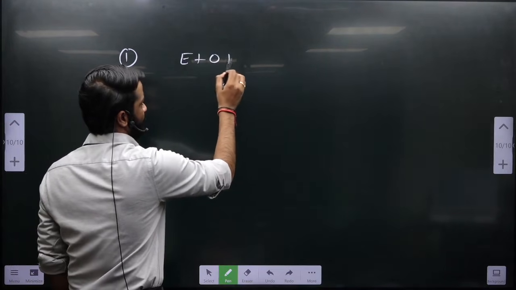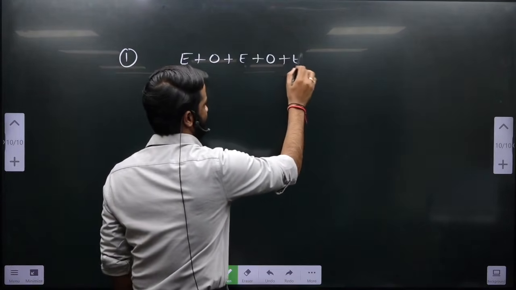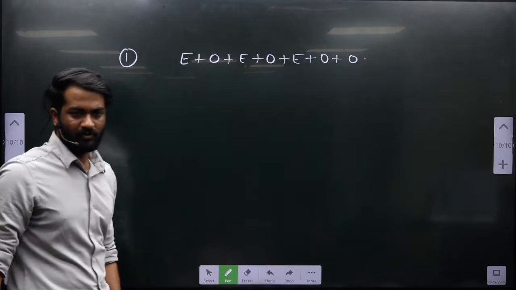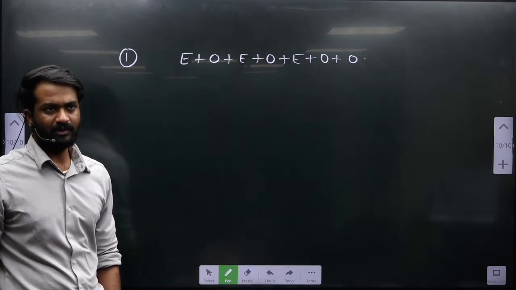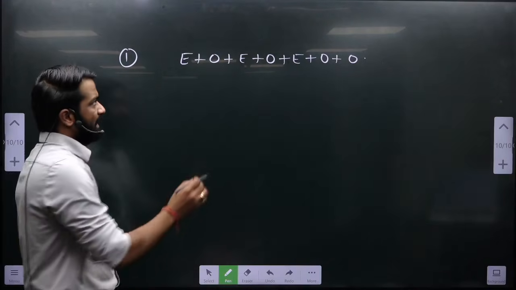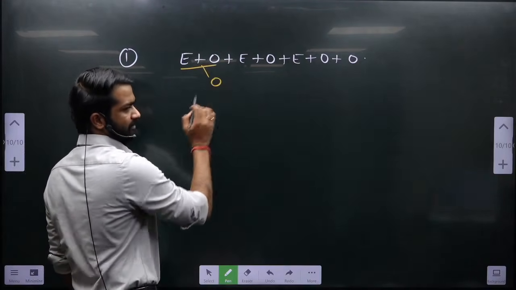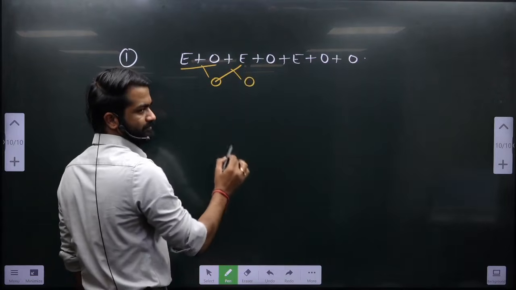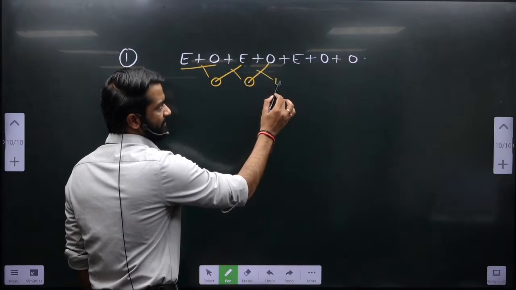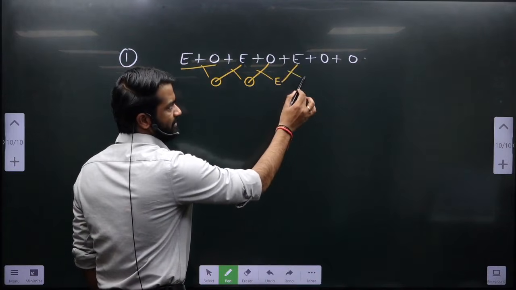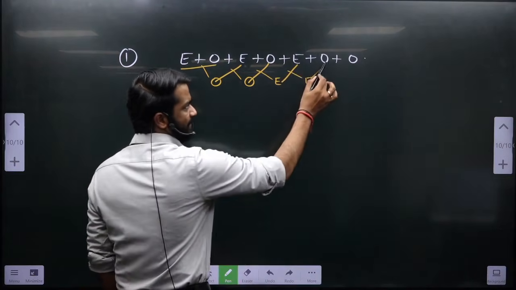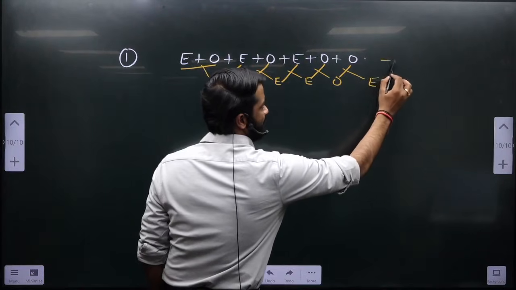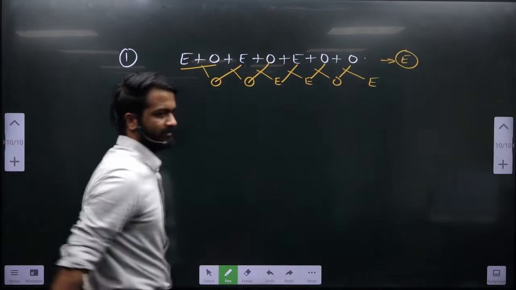Even plus odd plus even plus odd plus even plus odd plus odd. First of all, I will tell you how you have to solve this on the board. Everyone, don't solve it yet. Look, go step by step. Even plus odd is odd. Whatever is the outcome, you will add to the next thing. Odd plus even is odd. Odd plus odd is even. Even plus even is even. Even plus odd is odd. And odd plus odd is even. So my answer here will be even.